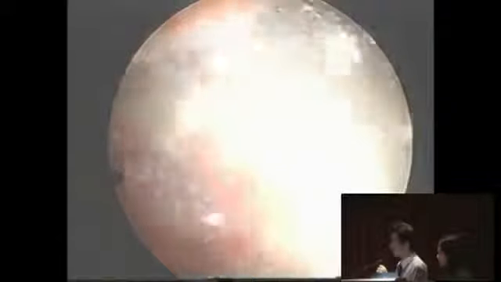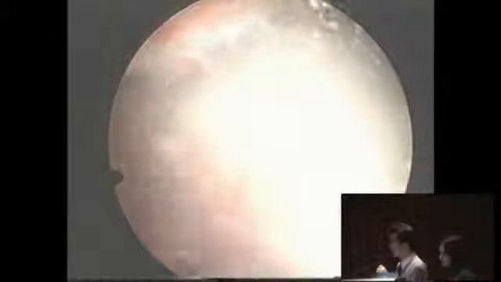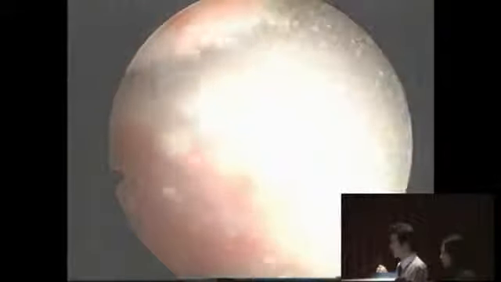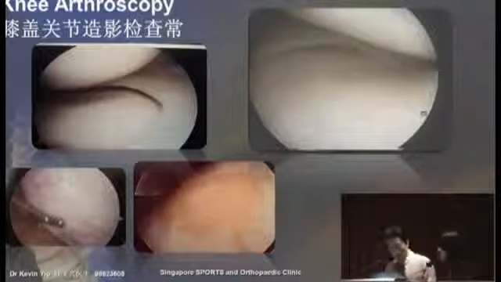That's a diagrammatic representation, but if we look at what we see when we put a small camera inside the knee joint, this is what you see. Nice and shiny cartilage, almost like ceramic, nice and shiny and white. With the second and third stage, you see that a part of the bone is exposed and the surface is no longer nice and shiny. And in the last stage, you see that much of the bone is exposed, with not much cartilage covering the joint.